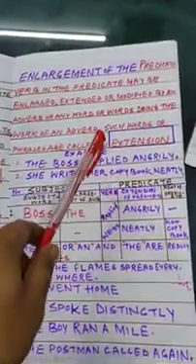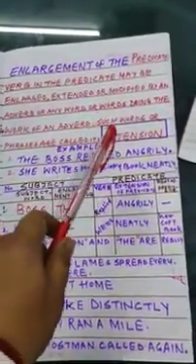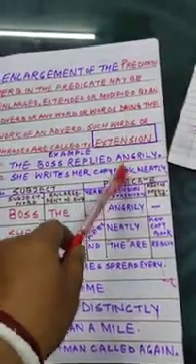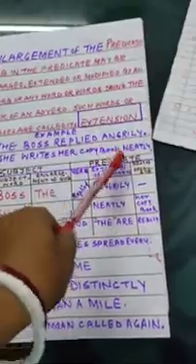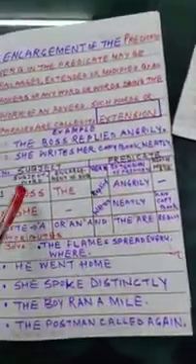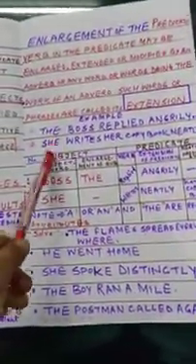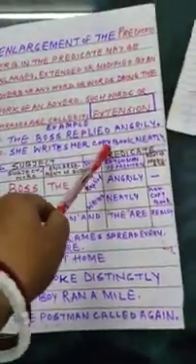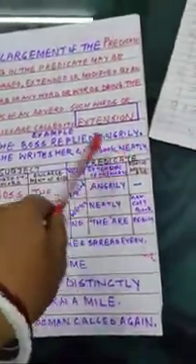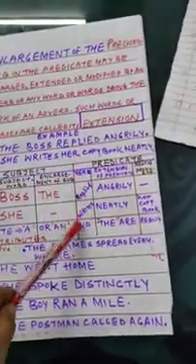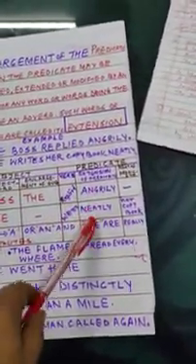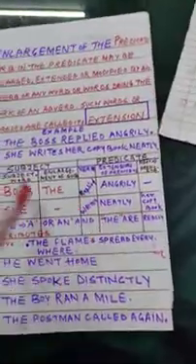So here the adverb angrily is going with the verb replied, so it will be the extension of the predicate. How did the boss reply? The answer is angrily, and it is going with the verb replied. So angrily will be the extension of the predicate.